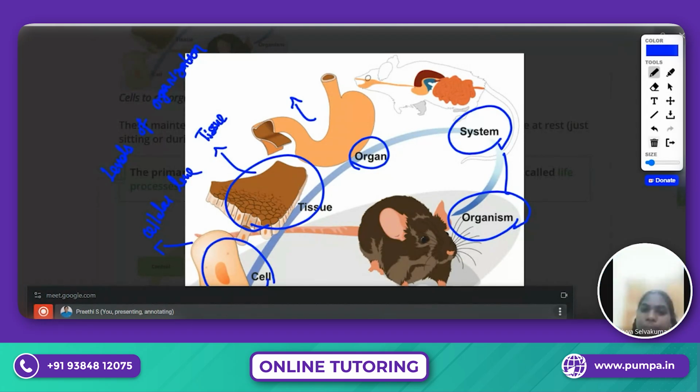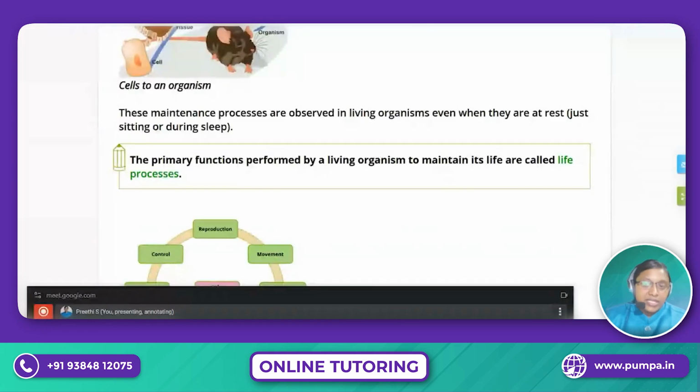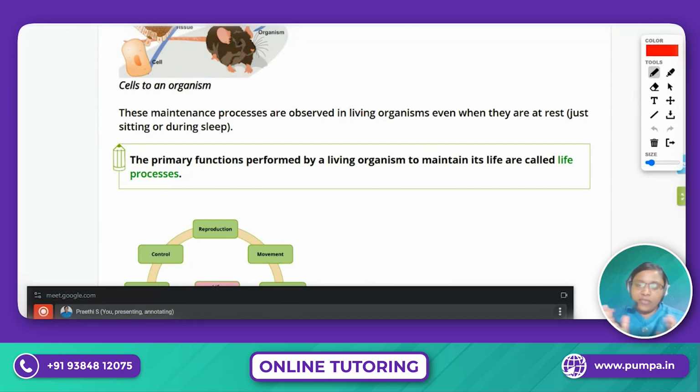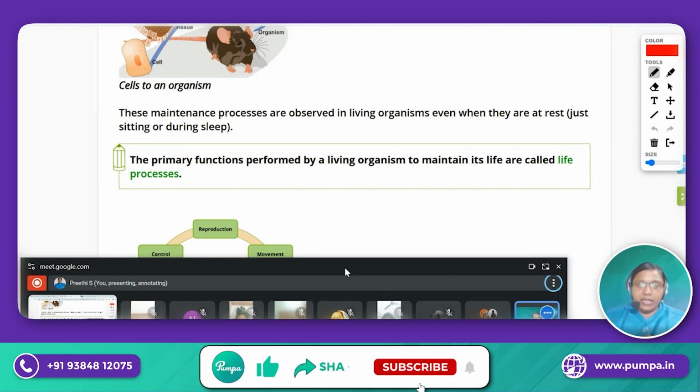So the levels of organization, and how an organism is made up of cells. Next to that, we are going to discuss the definition of the life process. We have learned there are two types of categories in the environment: one is the living thing and another is the non-living thing. So what is the difference, everyone?